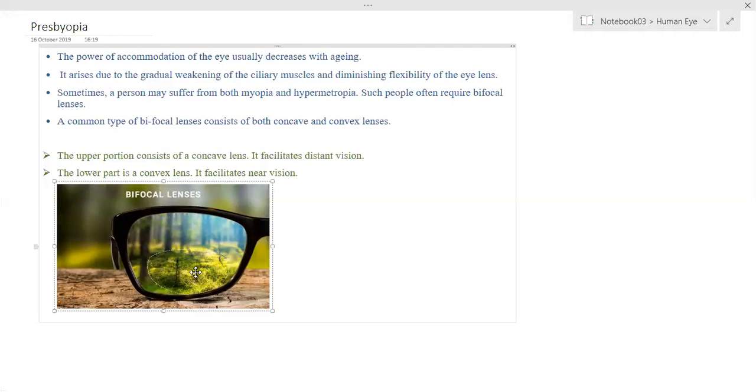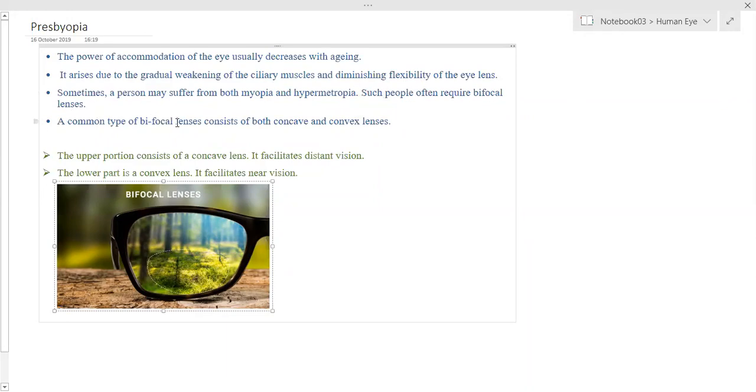Is that clear? Power of accommodation of an eye usually decreases with aging. It arises due to the gradual weakening of ciliary muscles and diminishing flexibility of the eye lens. Sometimes a person may suffer both myopia and hypermetropia. Such people often require bifocal lenses.